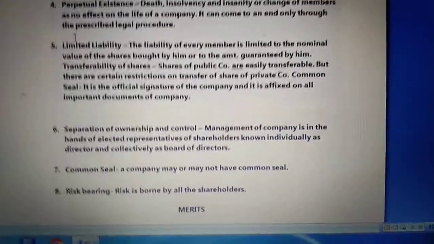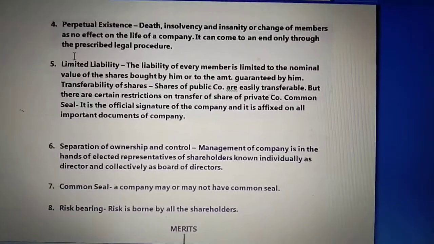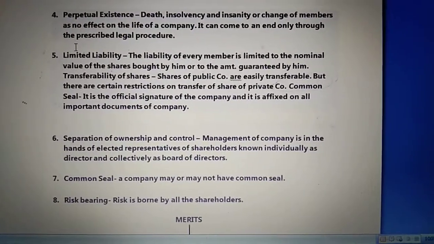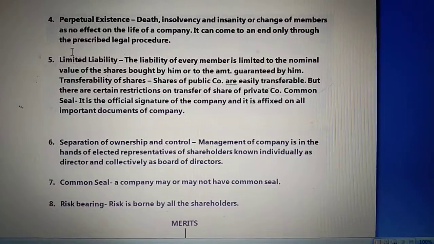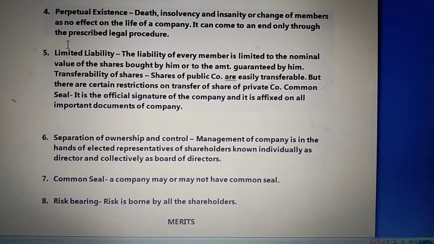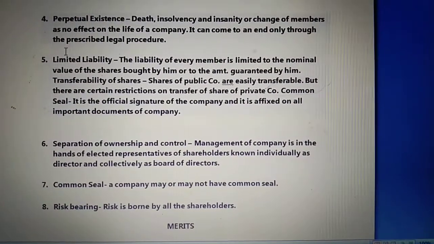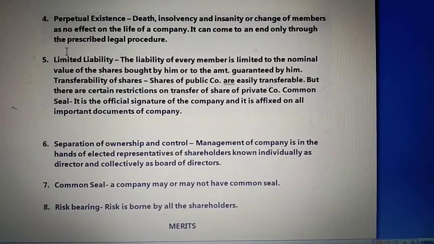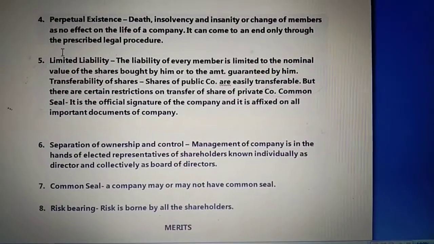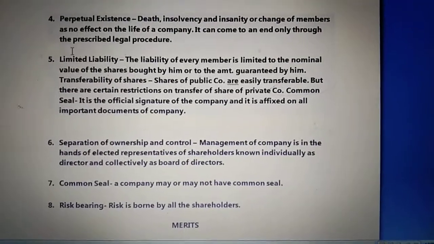It means it's completely a choice. A joint stock company can have a seal or not. But if it has a common seal, every document has to be affixed with the common seal. If not, the person signing the document should be authorized by a board resolution.